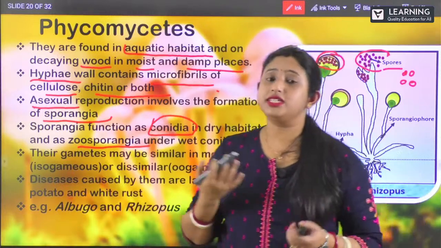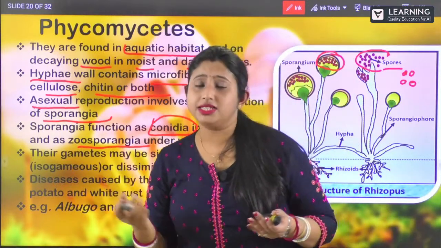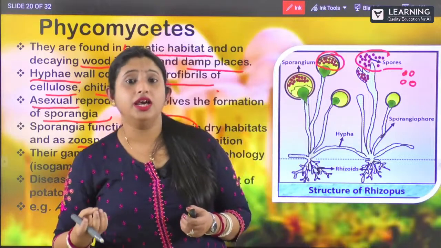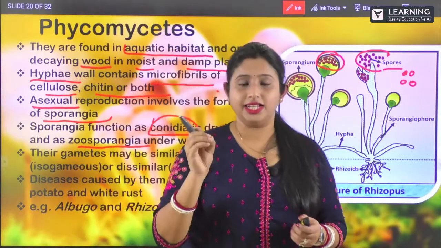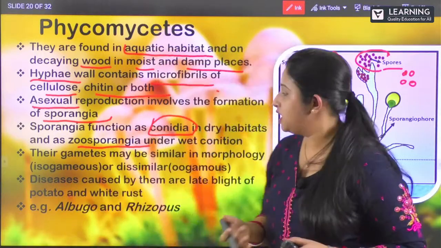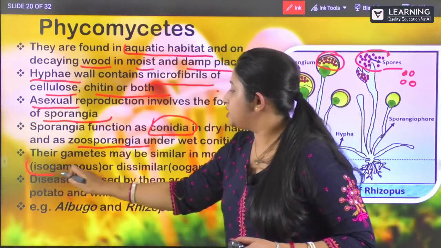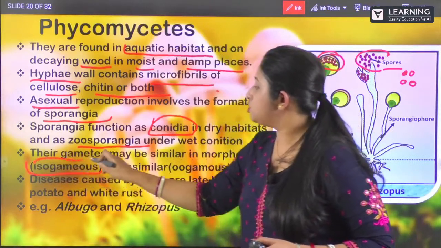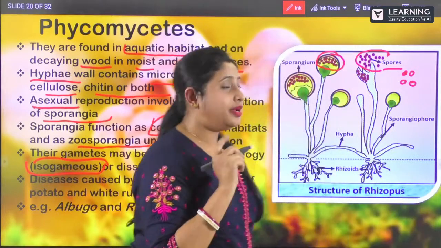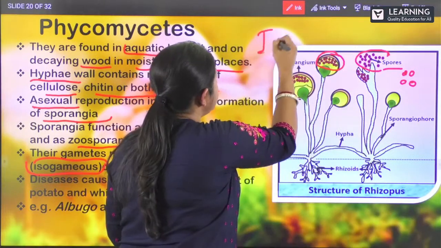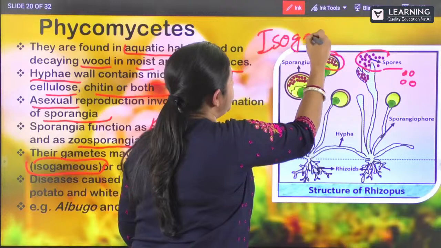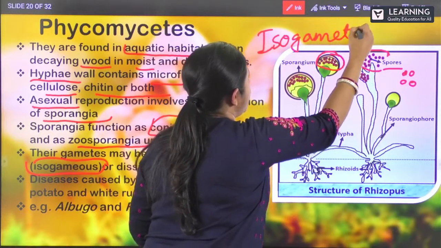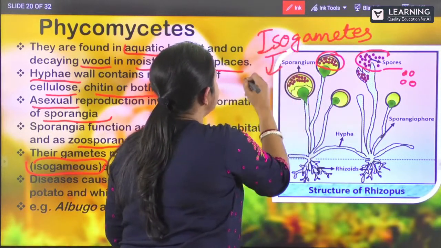Next is the gametes. Gametes are nothing but the sex cells, the reproductive cells. So when the gametes are similar, they are known as isogametes.